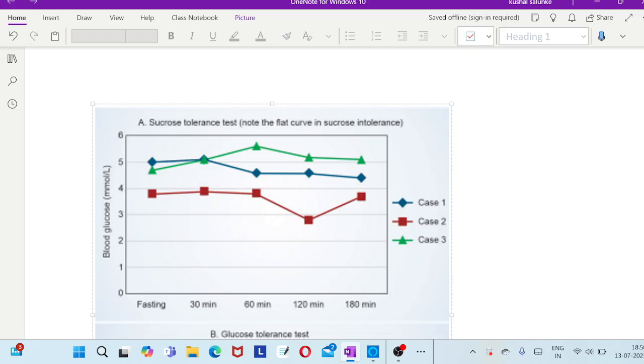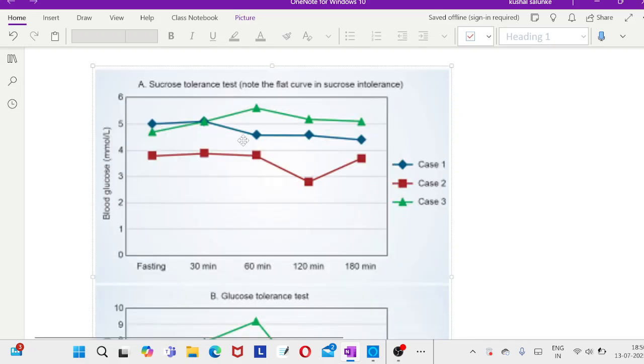That 20 milligram is not going to be rising in this particular case. A flat curve is seen in sucrose intolerance. Okay, I hope this is very clear, right? So this test is considered normal when there is a rise of 20 milligram in the glucose level compared to the fasting state during the test and the absence of diarrhea within 4 hours of the test. Okay, I hope this is clear.